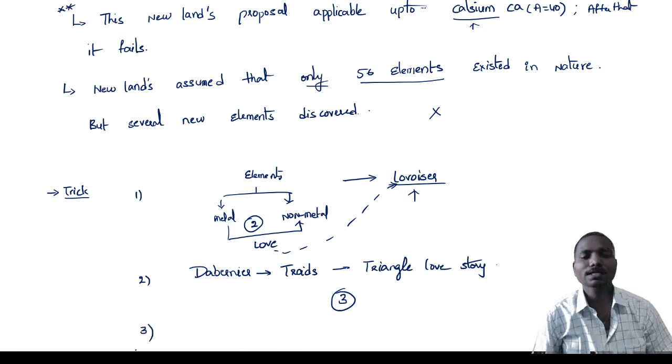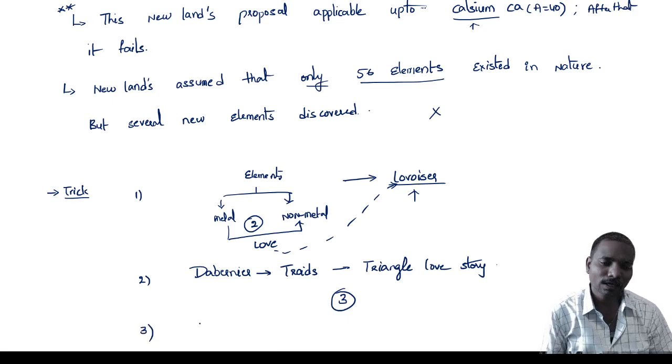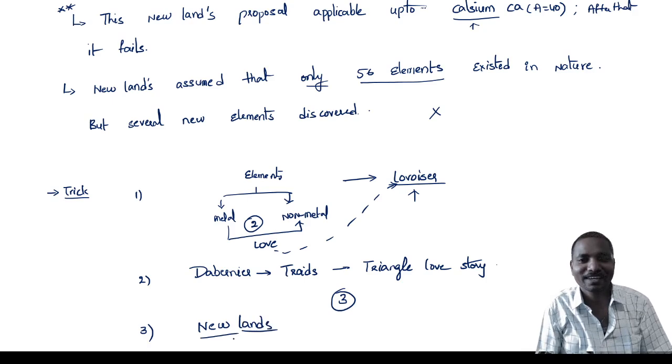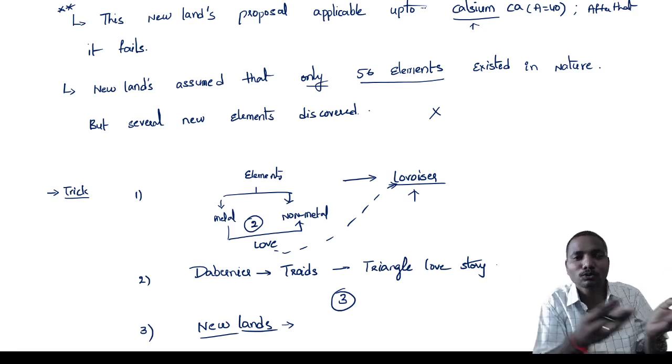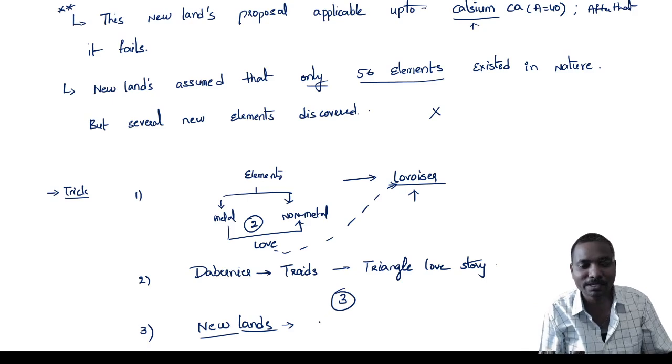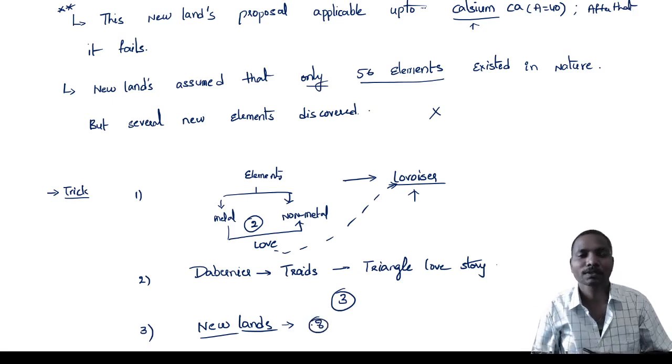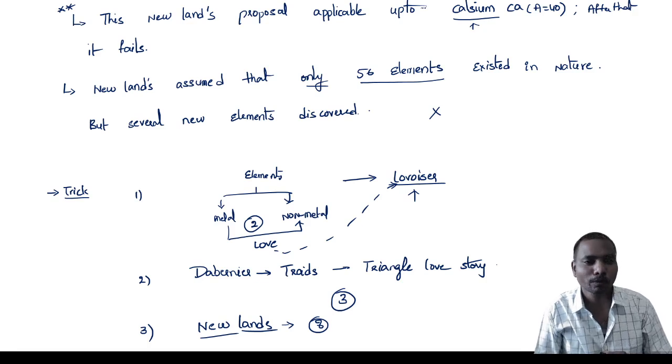And the third scientist, who is the third scientist? Newlands. As the name itself says, it is a new land, a different land. In that land, the love among elements is not like 2, not like 3. 8 elements are grouped together.